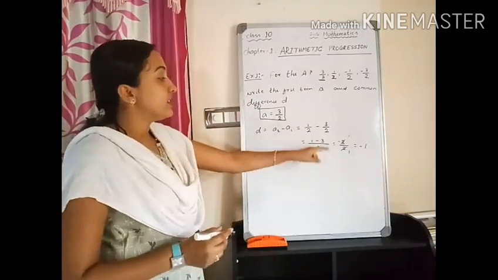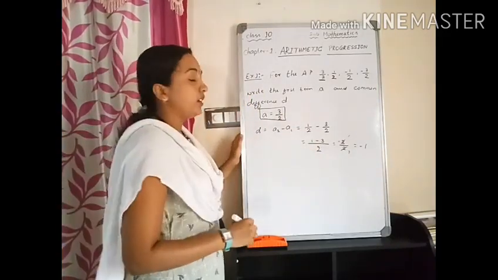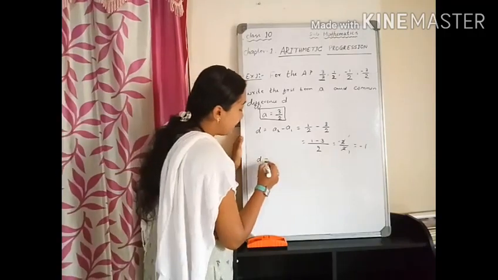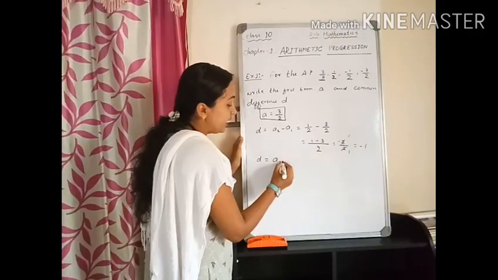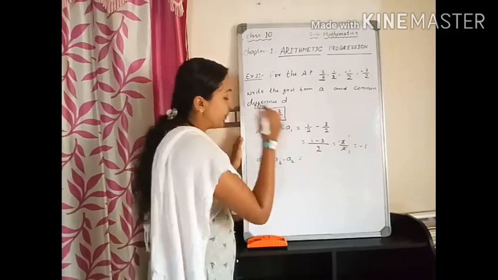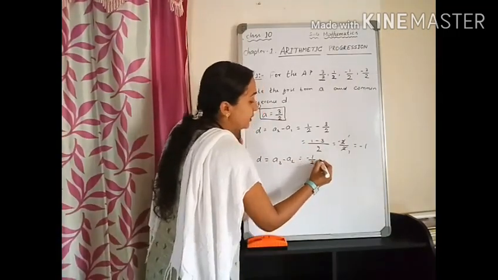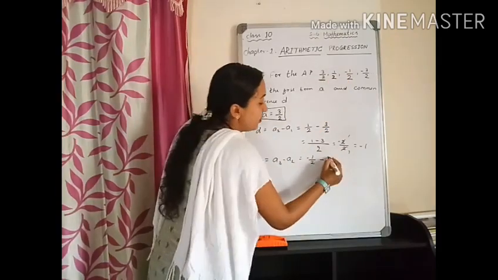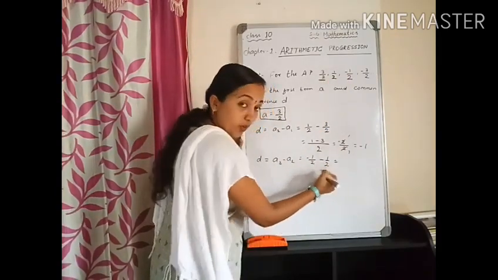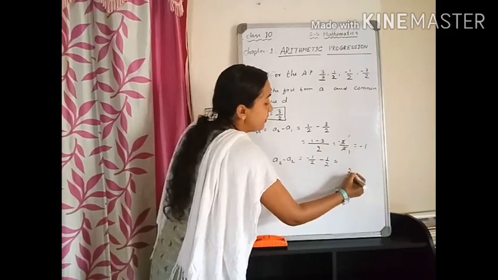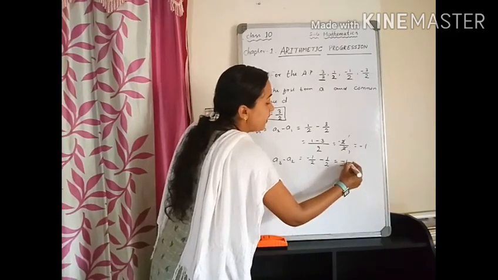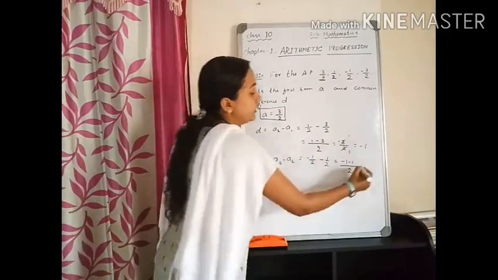To ensure this is correct, let us check one more. We can take D is equal to A3 minus A2. What is A3 here? Minus 1 by 2, minus A2, which is 1 by 2. Both the denominators are the same, then we can directly add or subtract the numerators.